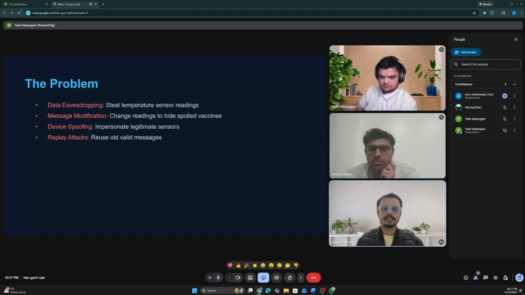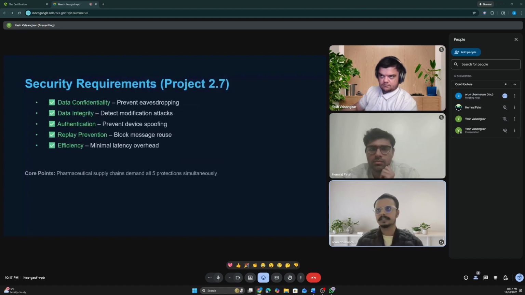So these are the attacks we will be speaking about, and how we will stop them. Okay, next slide. These are the security requirements. We are following the CIA triad: confidentiality, integrity, and availability. First is data confidentiality, preventing eavesdropping; data integrity, preventing modification of the data; authenticity, preventing device spoofing; and replay prevention, so that old messages are not sent again and again.